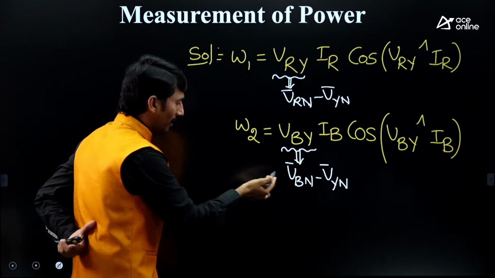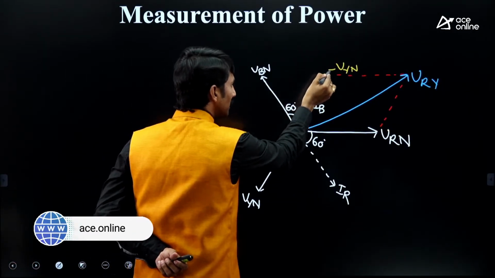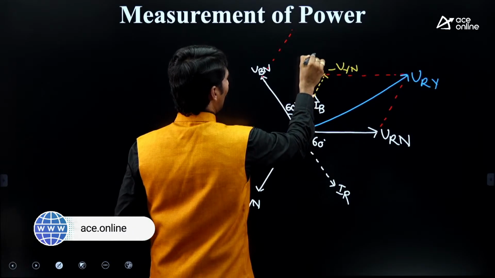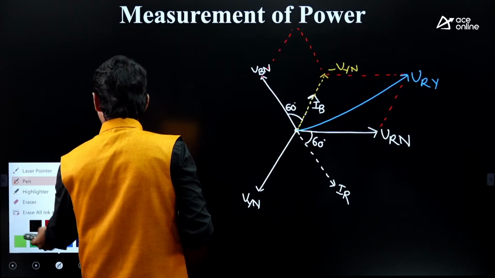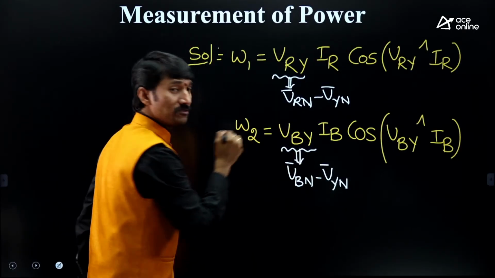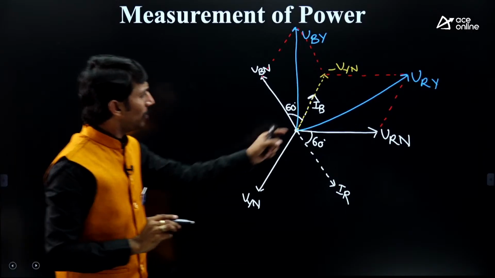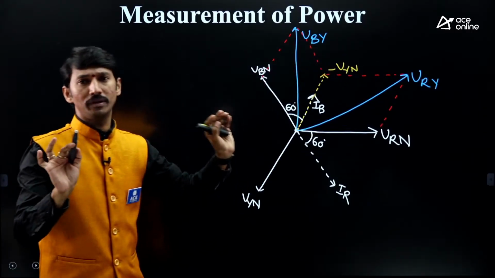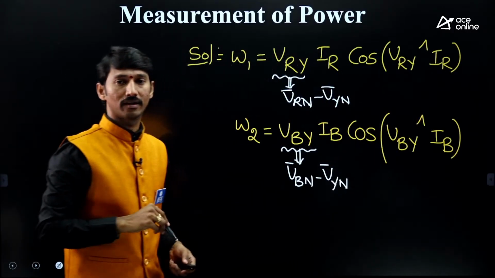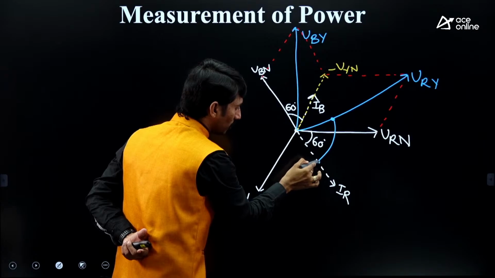After that, what do we require? VBN minus VYN. Check it here: VBN minus VYN is this. Simply add the vectors. If you add the vectors, you get the final value, which is this one. VBN minus YN means VBY. So this will be VBY. Finally, we have got VRY and VBY. But what do we require finally? The angle between VRY and IR. Check it: VRY, IR. This angle is required.